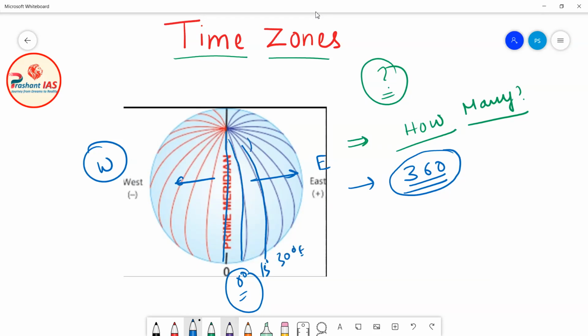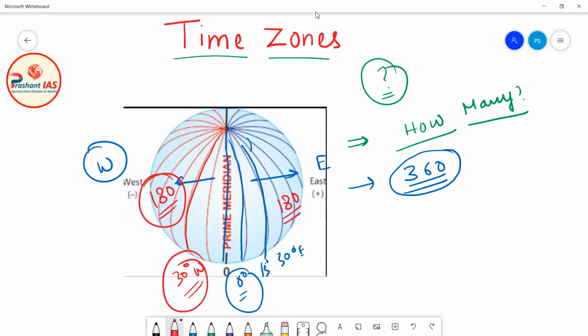In a similar way, the longitudes which are to the west of the prime meridian are called west meridians of longitude. For example, this is the 30 degree west meridian of longitude. Now there are in total 180 meridians of longitude to the east of the prime meridian and 180 meridians to the west. So how to count them?